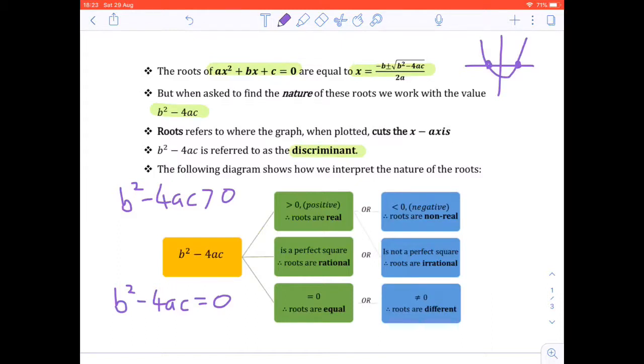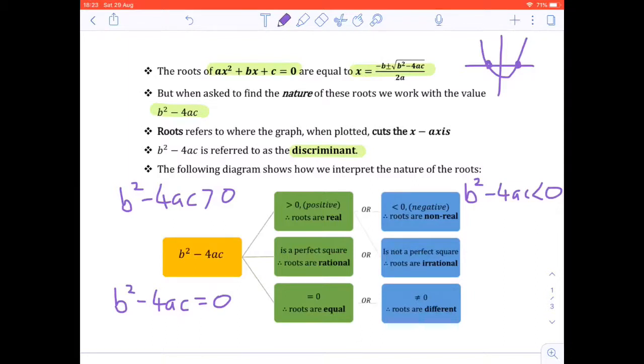Or, on the blue side, if b squared minus 4ac is negative, then the roots are non-real. So we'd make an inequality, b squared minus 4ac is less than 0, or in other words, negative. And for all those values that hold true, the roots will be non-real.